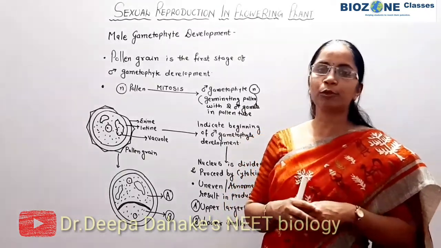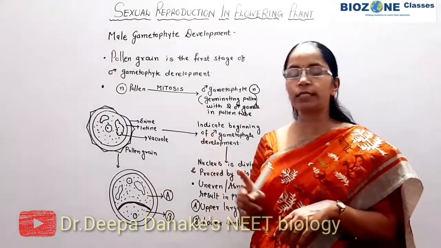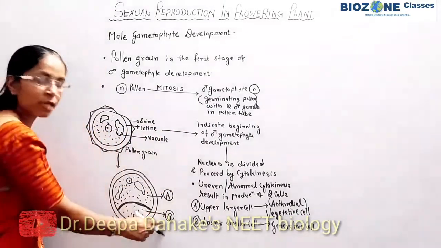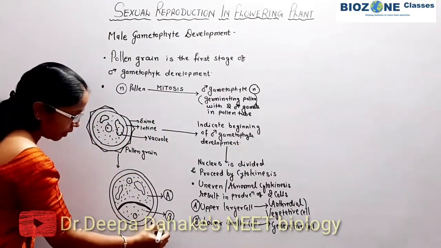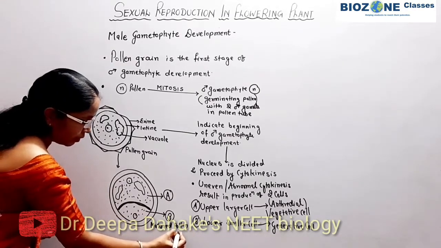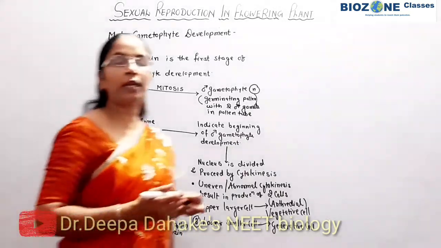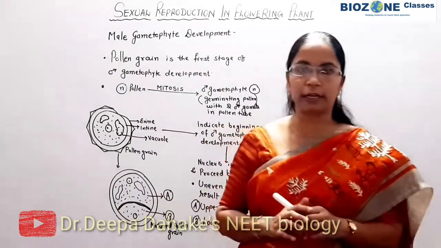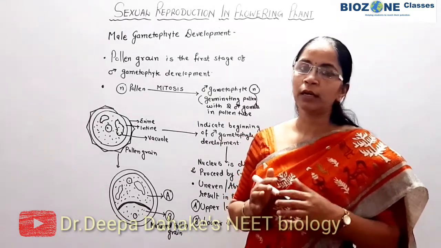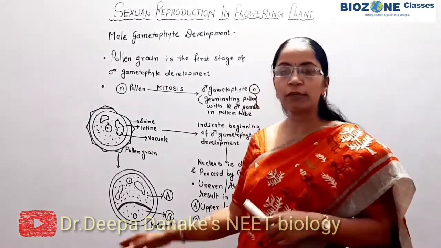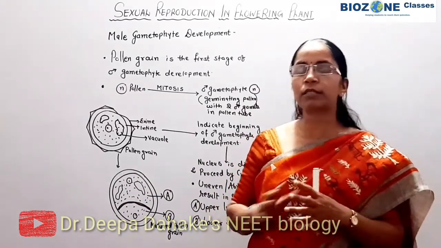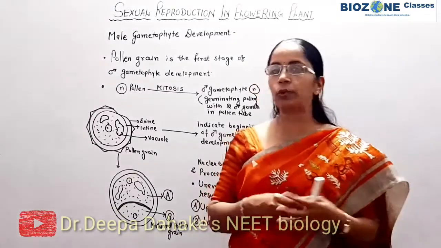When the division proceeds, after division the 2 cell stage of the pollen grain, with vegetative cell and generative cell, is called a matured pollen grain. So you go through the NCERT. NCERT clearly states matured pollen grain is made up of vegetative cell and generative cell. Remember, this is the 2 cell stage of the pollen grain. We will study 2 different stages for the pollen grain, 2 cell stage and 3 cell stage. First we discuss the 2 cell stage, later we come to the 3 cell stage.